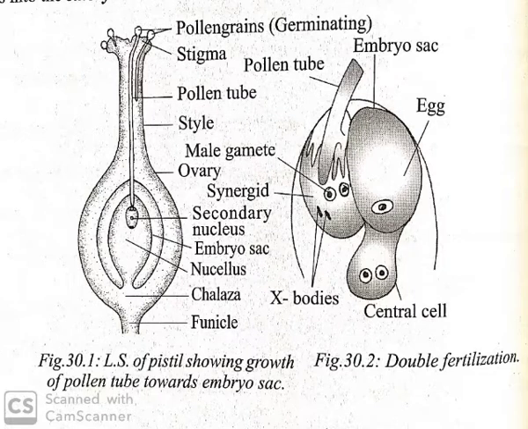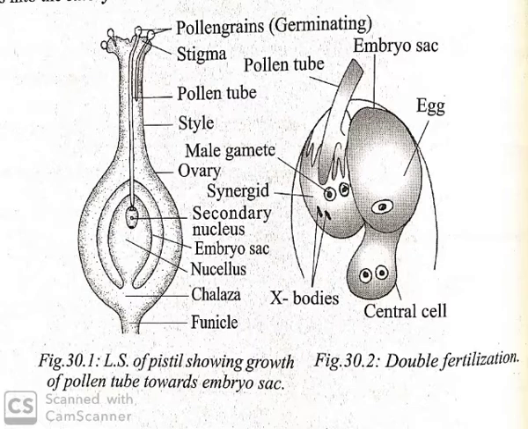That is the second step, growth of pollen tube. During the germination, the pollen grain produces a pollen tube. Normally, one pollen tube develops from a pollen grain, so normally it develops a single tube. The pollen grain which produces a single pollen tube is known as monosiphonous pollen grain. The pollen grain which produces more than one pollen tube is known as polysiphonous pollen grain.